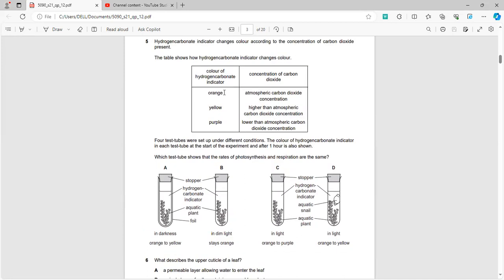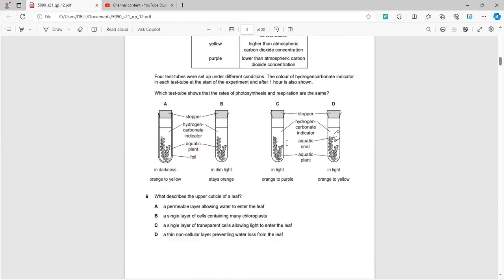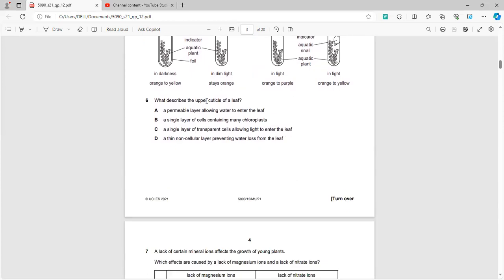During normal physiology of the plant, at about 12 a.m. the rate of photosynthesis and respiration become equal, and we all know that during photosynthesis oxygen is released, whereas during respiration CO2 is released. So when they're both balanced, there will be neither loss of CO2 nor gain of oxygen. Now in question number 6, what describes the upper cuticle?